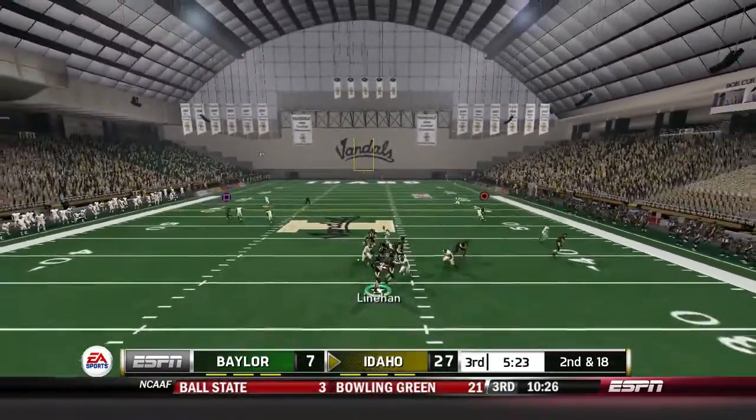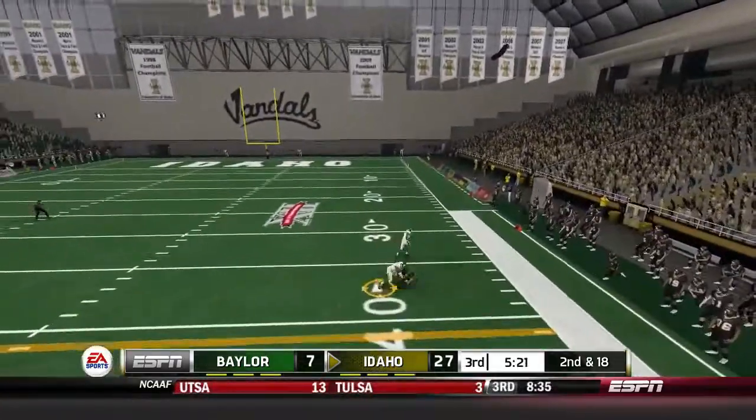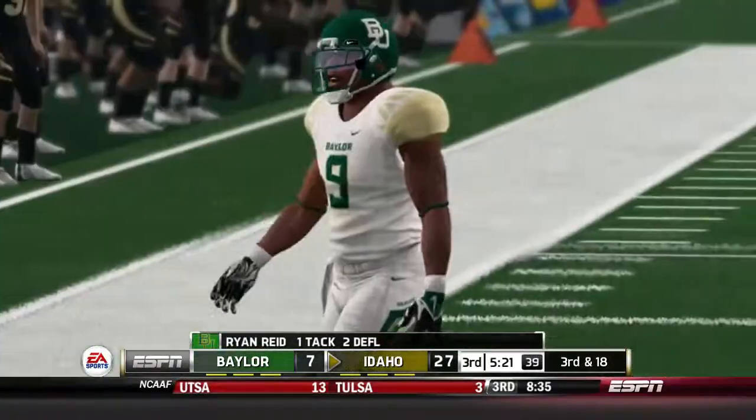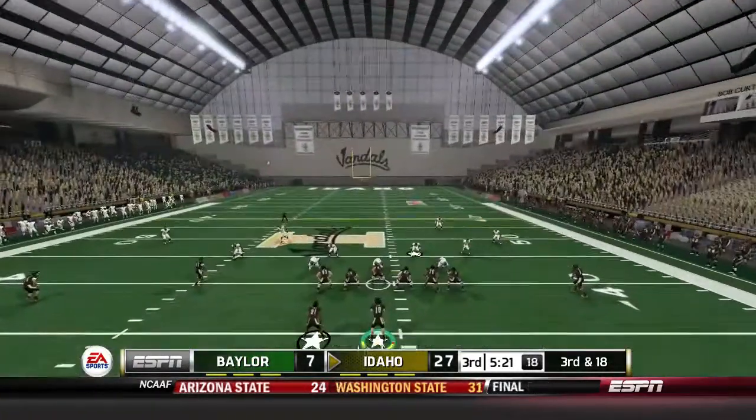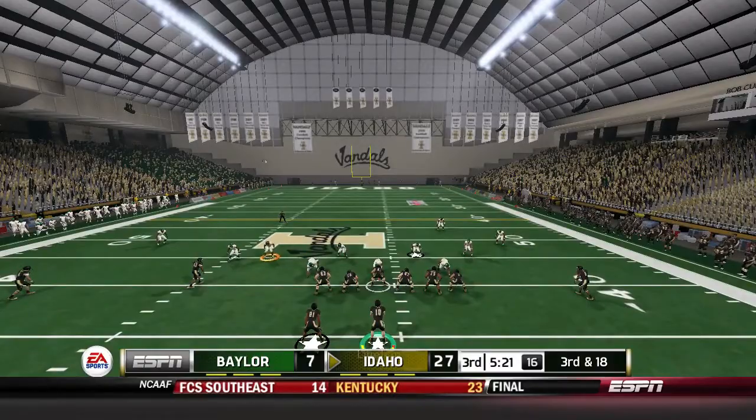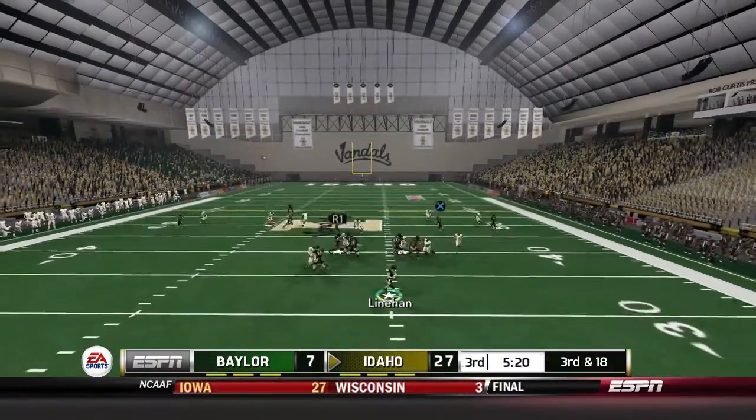The flea flicker as Saunders passes it back to Matt Linehan, looks deep, but he throws in the double coverage. Ryan Reed, another drop there. Probably could have been picked. Idaho just trying to get some sneaky yards there on a trick play, but that brings up 3rd and long.